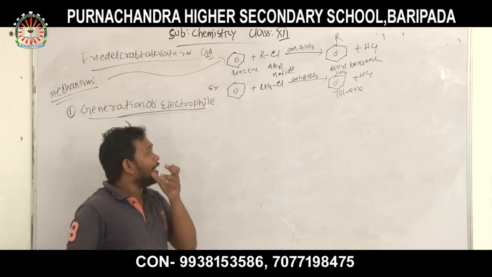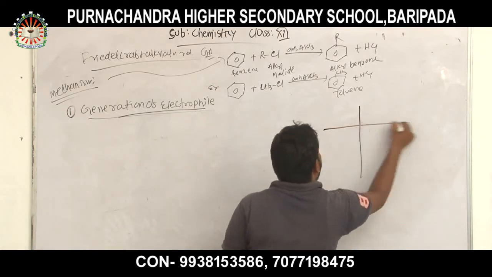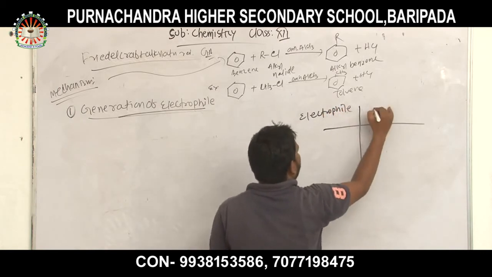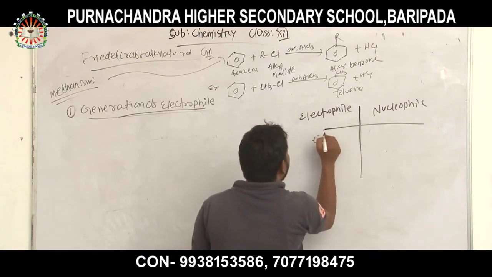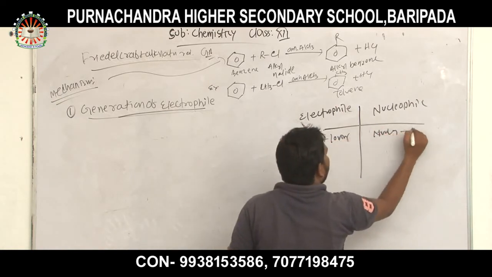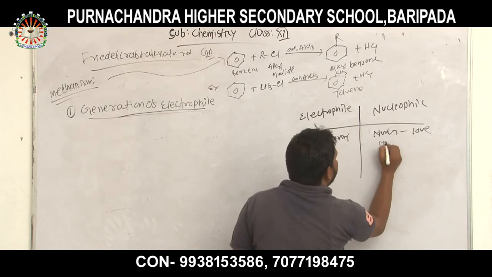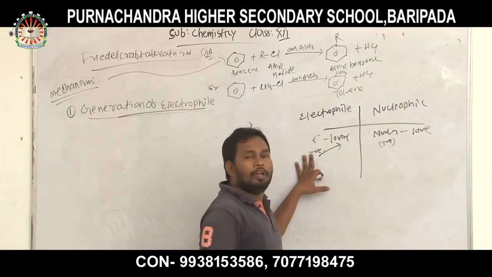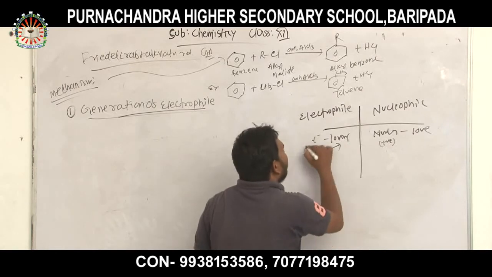I hope you already understand what an electrophile and a nucleophile are from class 11. Electron is negative charge, nucleus is positive charge, and phile means loving. So electron-loving species, or negative charge loving species, are called electrophiles.